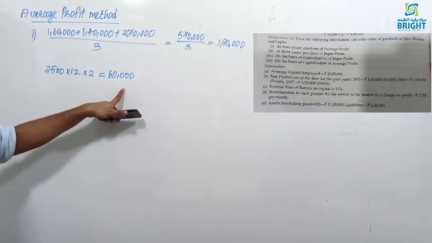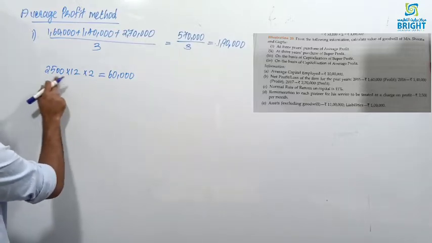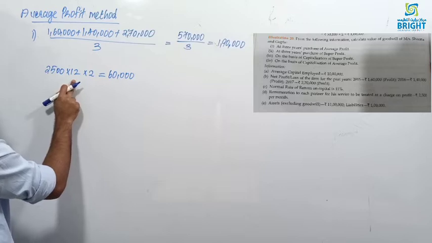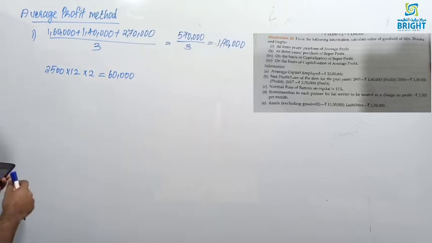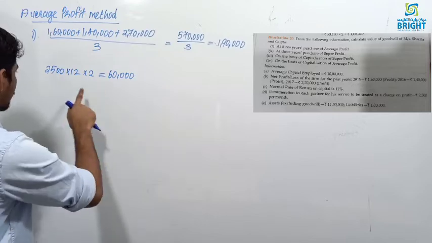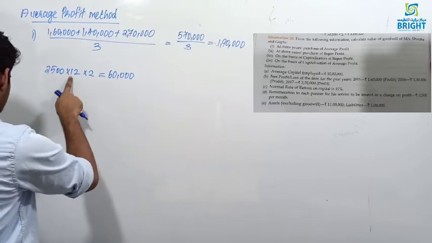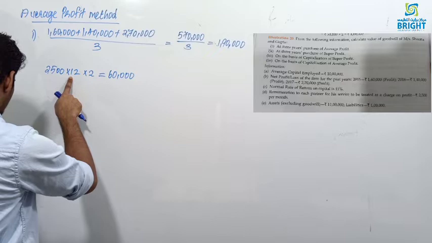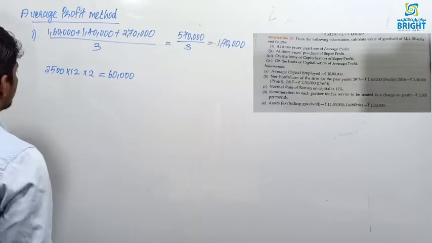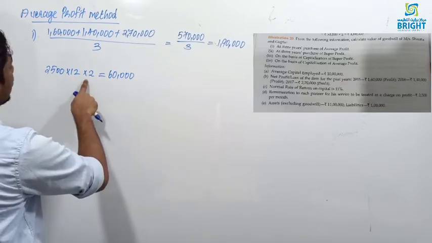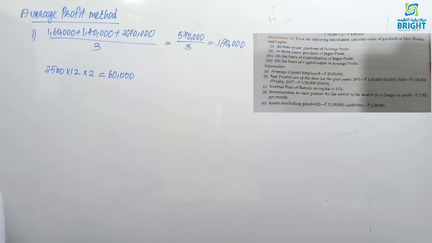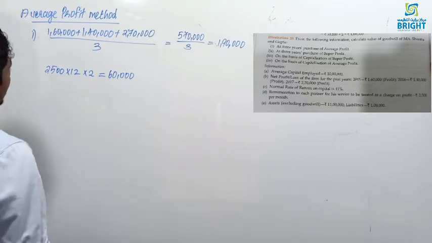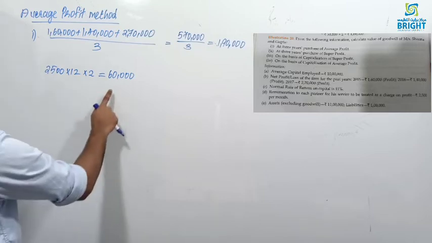So this you forgot to provide. Here in the given question it is 2,500 into 12 into 2. Okay, 2,500 into 2 is equal to 5,000 into 12, which is 60,000.